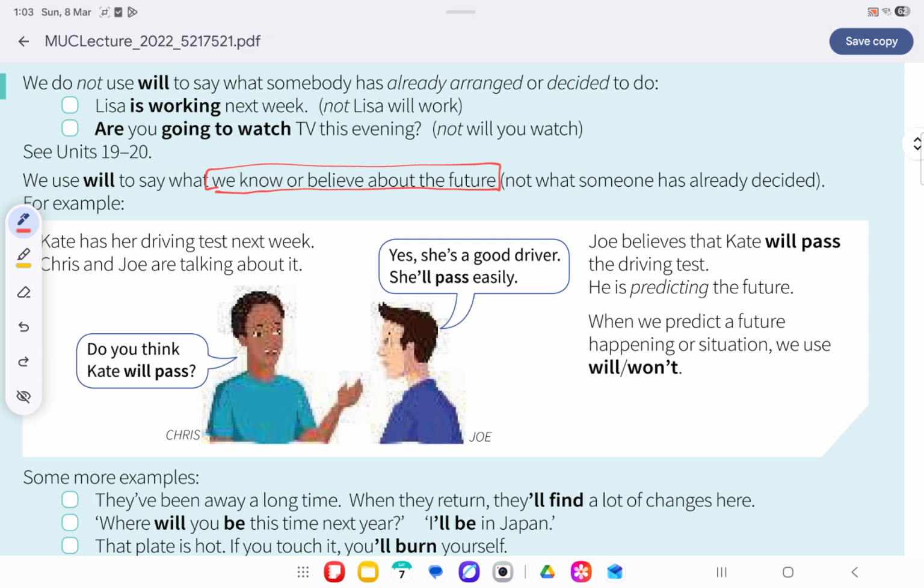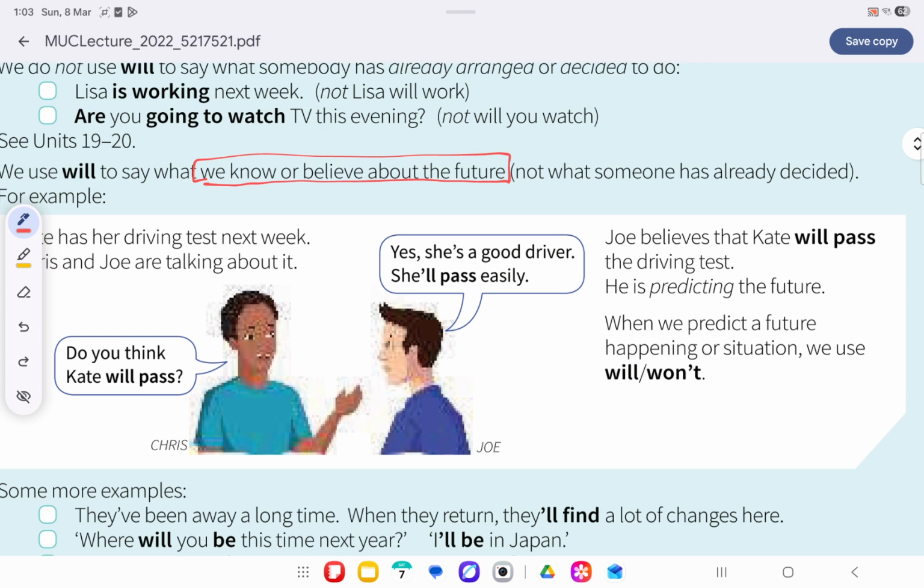So if anything is in the future, we use will, but if the thing is already decided and arranged, we use the present continuous. In the last lecture we read one use of will and shall: if we decide something at that instant, we use will.